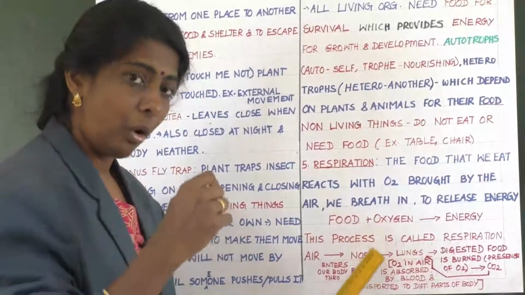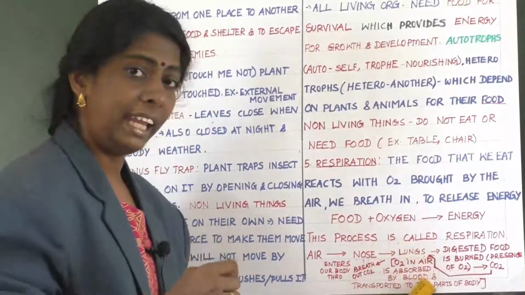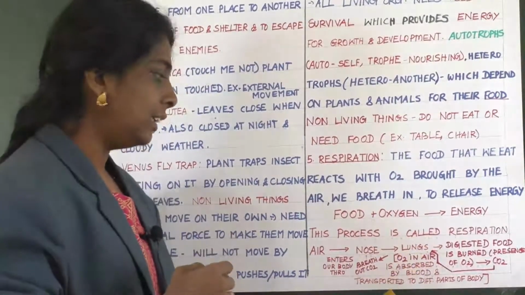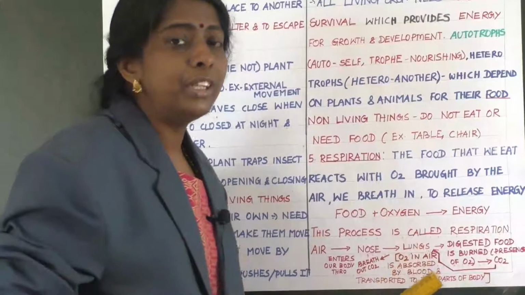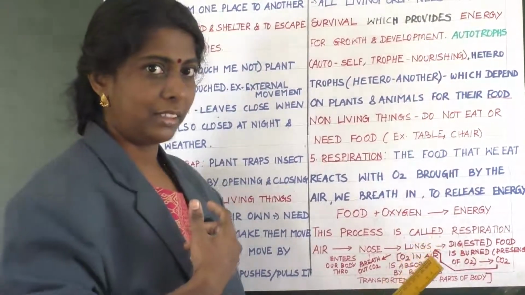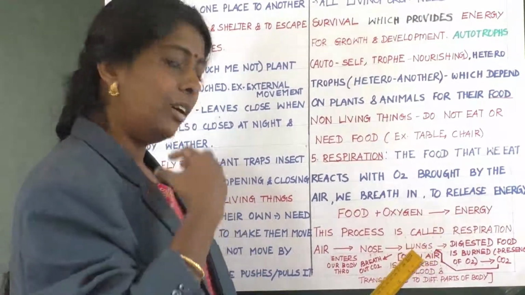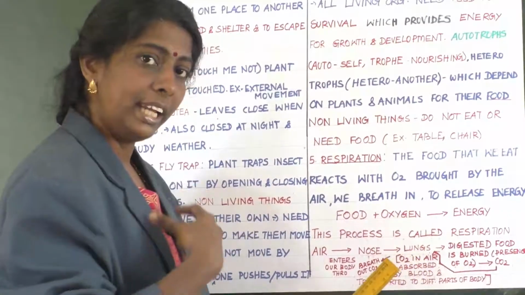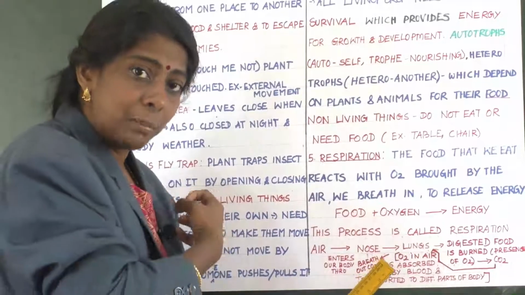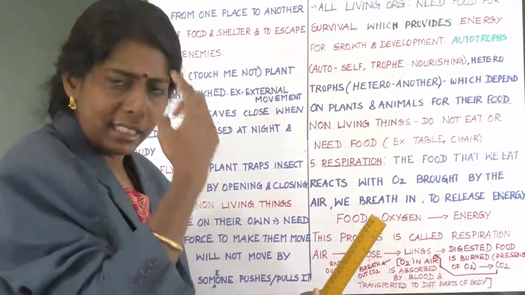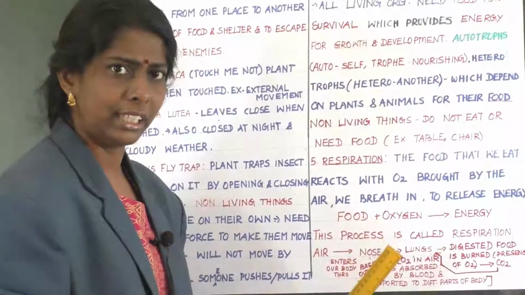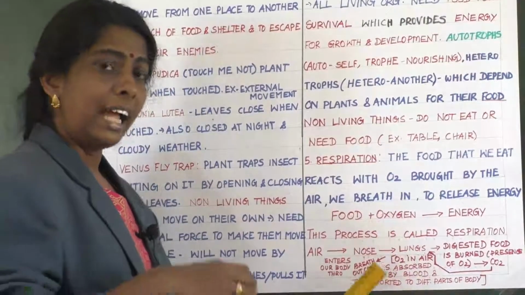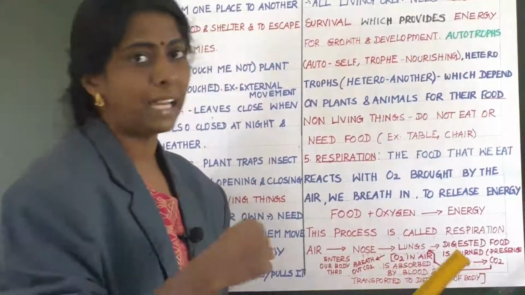Then there, oxygen in air is absorbed by blood and transported to different parts of the body. Listen children, here oxygen is transported to the lungs. Is it not? So then what is it doing? That is absorbed by the blood. So blood is circulated in the entire body, from head to toe. So it is absorbed by blood and transported to different parts of the body.